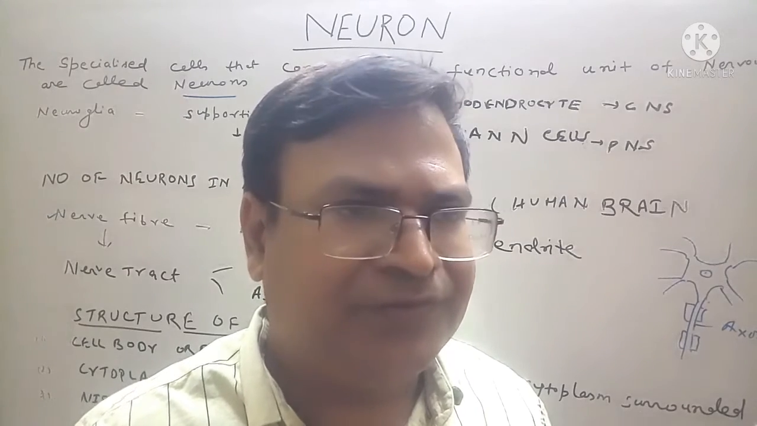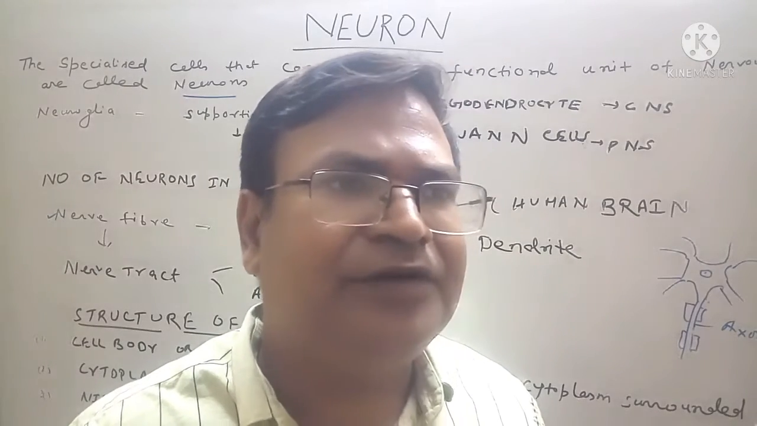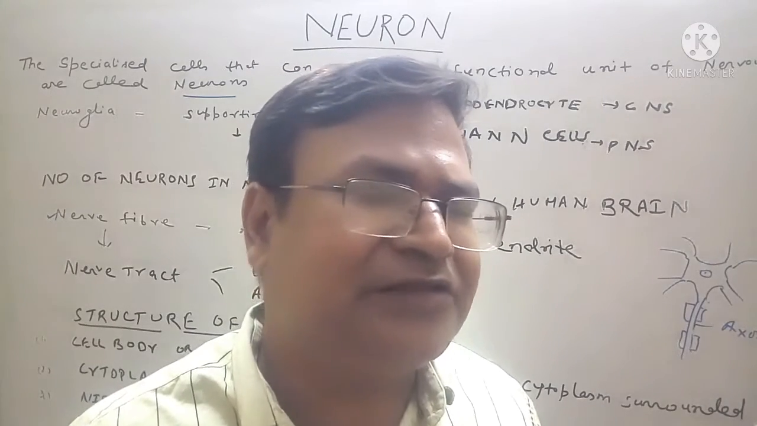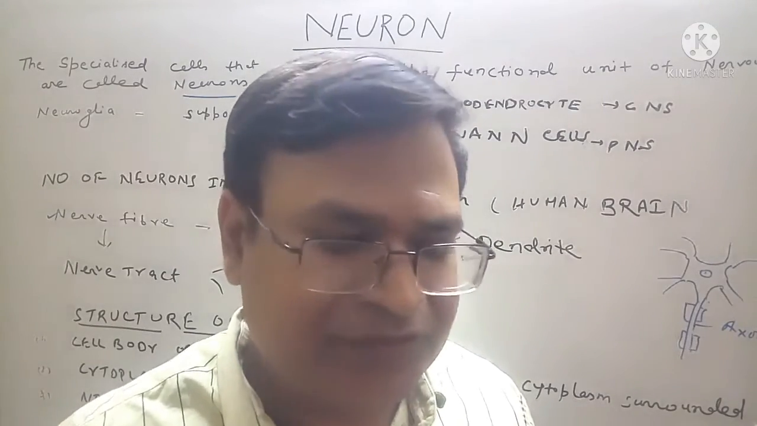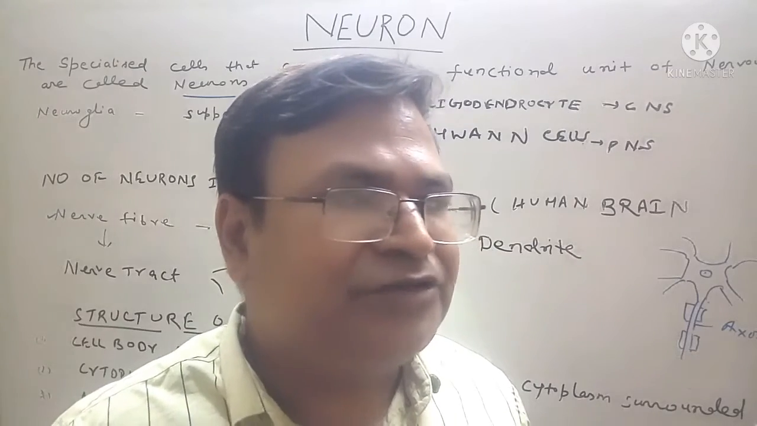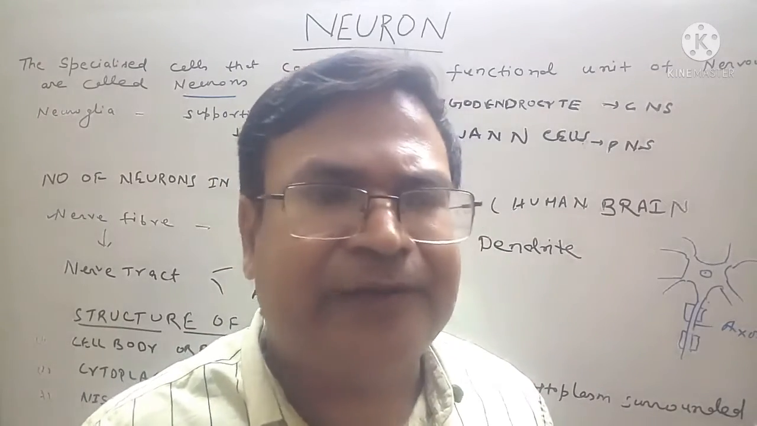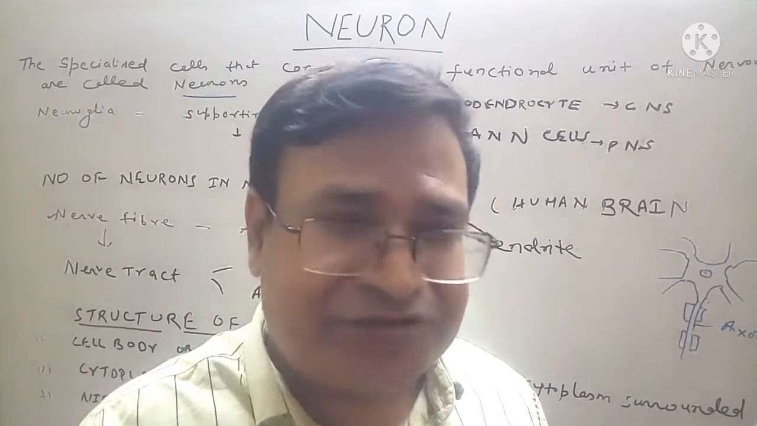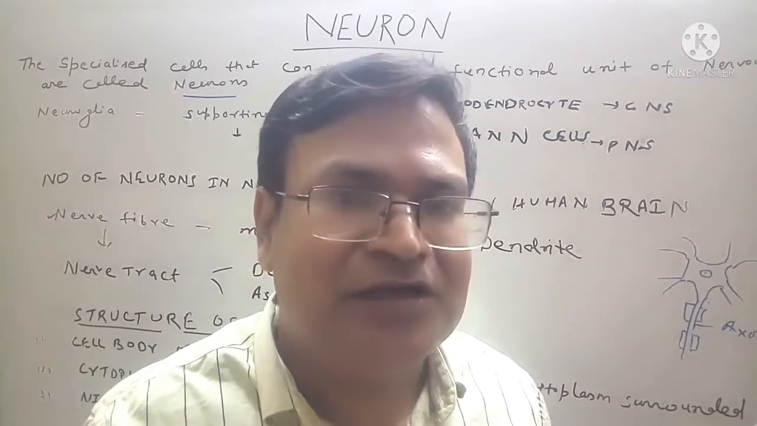In the previous section I discussed the nervous system, and today I will discuss the neuron. What is a neuron? The nervous system is made up of specialized cells, and these specialized cells are called neurons. Here is a normal cell, which has cytoplasm, a cell membrane, and different cell organelles.